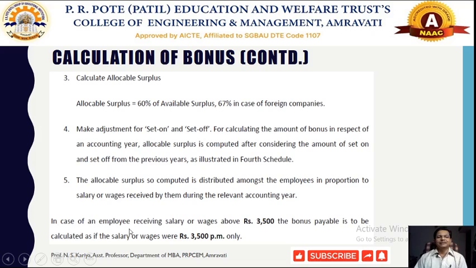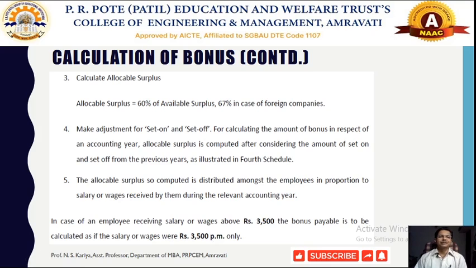For example, in the case of employees receiving a salary or wages above rupees 3500, the bonus payable is to be calculated as if the salary or wages were 3500 per month only. So considering the salary of the respective employee, the bonus will be calculated, and in this way we calculate the value of bonus, which should be distributed among all the employees.